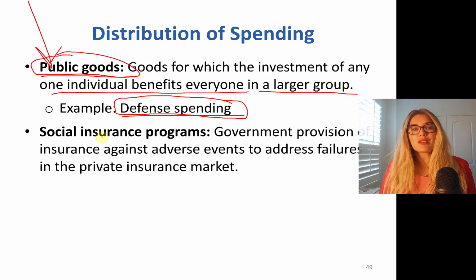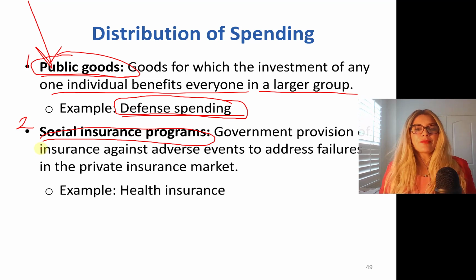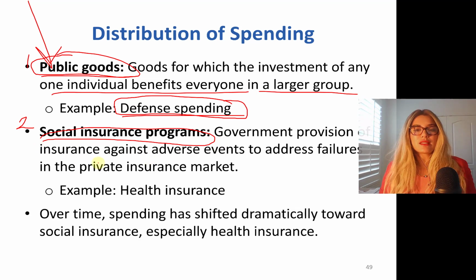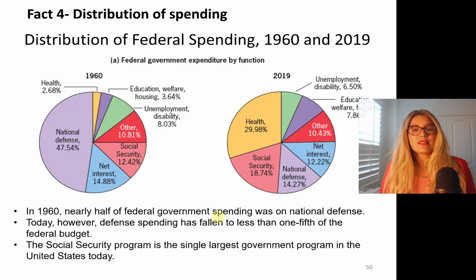Let's also talk about social insurance programs. So spending goes to public programs, number 1. Social insurance programs, this has been growing tremendously. Government provision of insurance against adverse events. This is usually to address market failures. An example is health insurance. Over time, spending has shifted dramatically towards social insurance programs from defense spending.